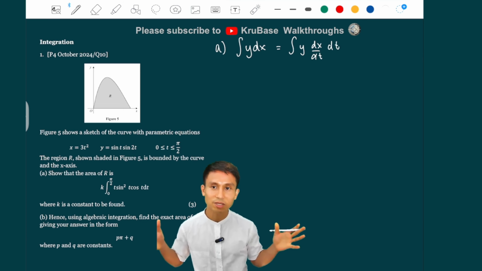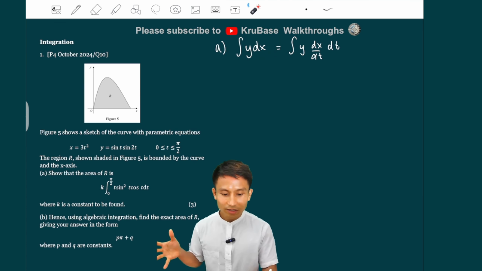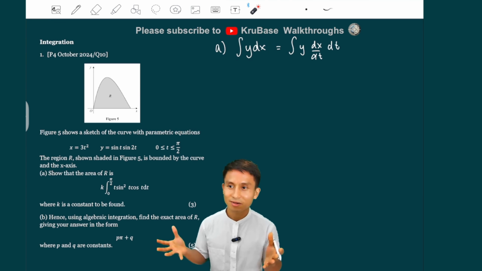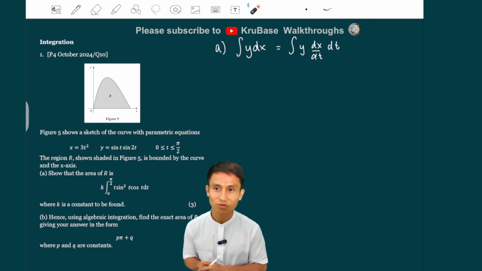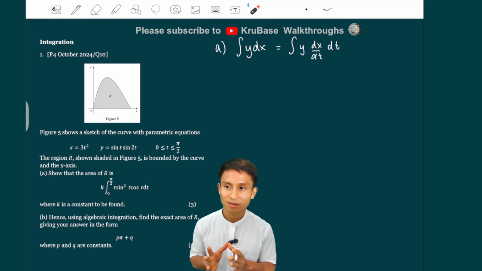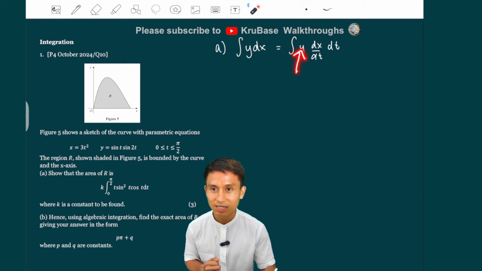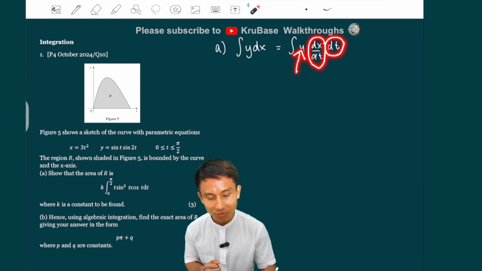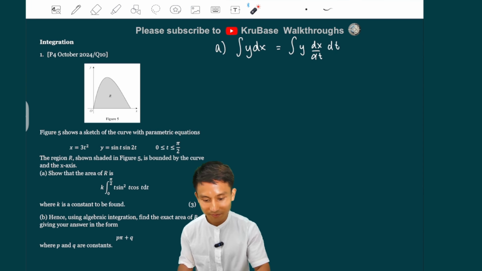Now some students ask me, why do we need to do this? Why not just do this? Well, you can torture yourself and do that, because they don't give the Cartesian form for you, so y in terms of x. If you want to do this, you need y in terms of x. But because they give you the parametric equations, it is easier to plug in y in terms of t here, differentiate x in terms of t here, and integrate with respect to t. Everything has a t here, right?